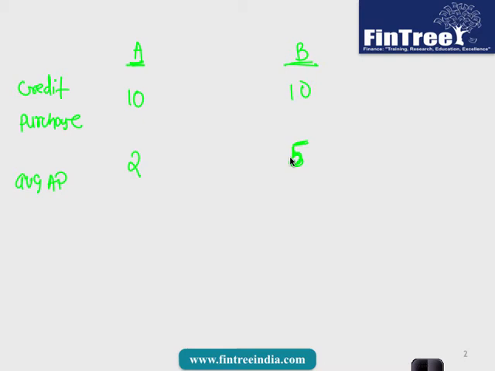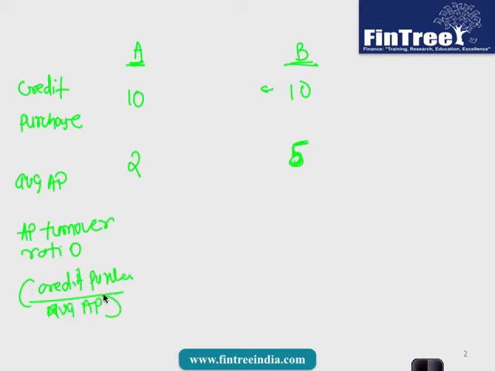The idea is when you're receiving payment you want to receive faster, but when you're making payment you want to make it slower. Right? So company B is smarter because it made the same amount of purchase, but it has still not made the full payment. It has made payment of only 5. Are we on agreement? So we will calculate accounts payable turnover ratio. And accounts payable turnover ratio would be calculated as credit purchase divided by average accounts payable. In this case ratio would be 5, in this case ratio would be 2. Now here we would say lower the better. Are we fine with this?